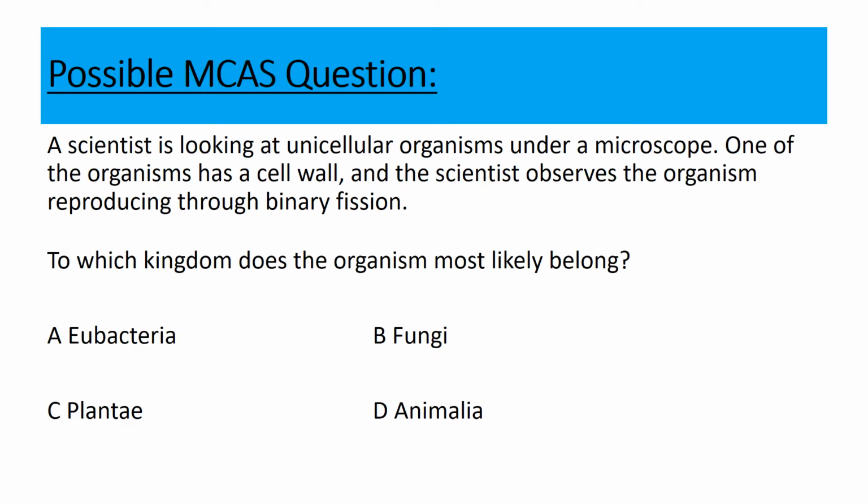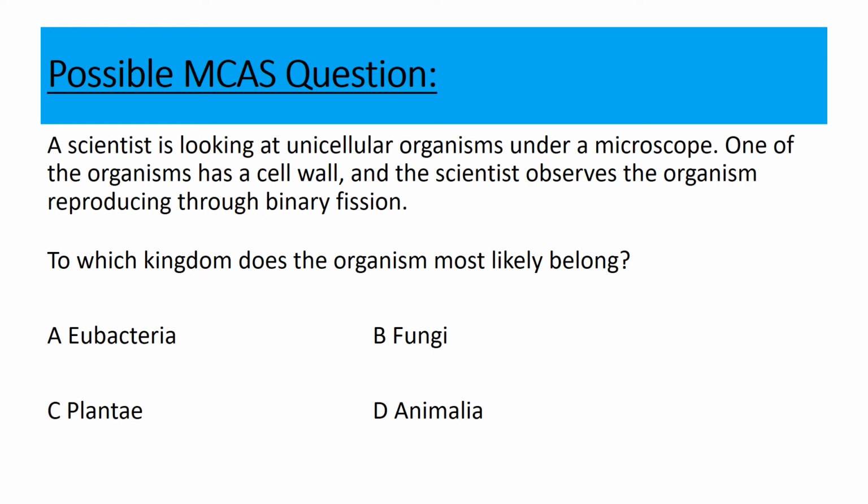Let's look at a couple possible MCAS questions. A scientist is looking at unicellular organisms under a microscope. One of the organisms has a cell wall, and the scientist observes the organism reproducing through binary fission. To which kingdom does the organism most likely belong?